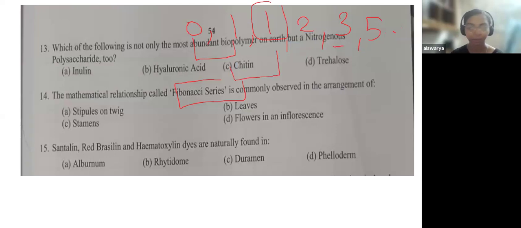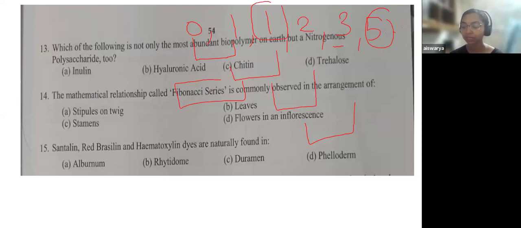1 plus 2, 3. Now this 5 is the sum of its preceding term: 2 plus 3, 5. So you could see a pattern, an arrangement, a continuous series. A pattern forms a series, right? So if that type of pattern is observed in nature, especially in the plant kingdom, where do you find it? That is what we asked in this particular question.